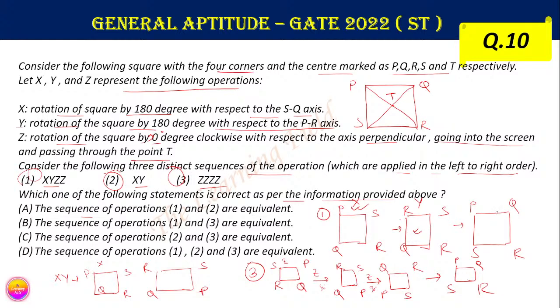See here, after applying these four operations, we get P, Q, S, R. This one and this one are also P, Q, S, R, so these two are equivalent. The other one is Q, P, P, Q, which is not equivalent. Therefore, operation 1 and operation 3 are equivalent. That means option B is correct here.